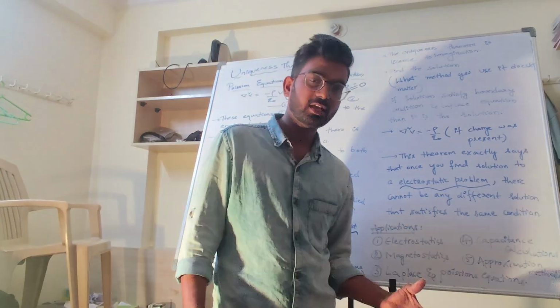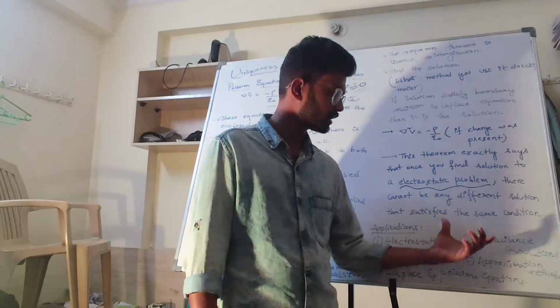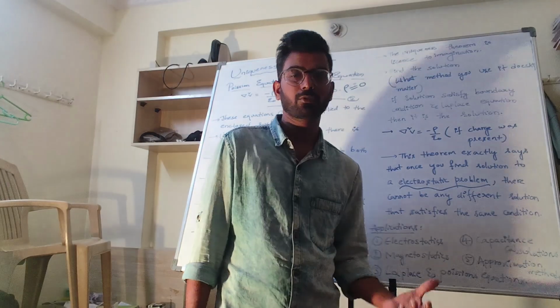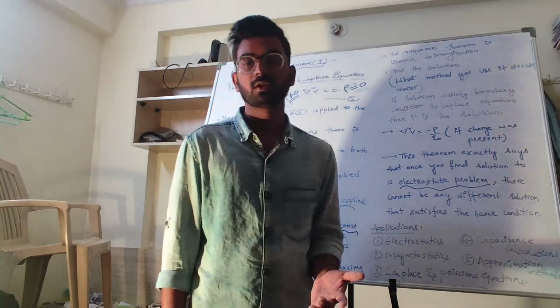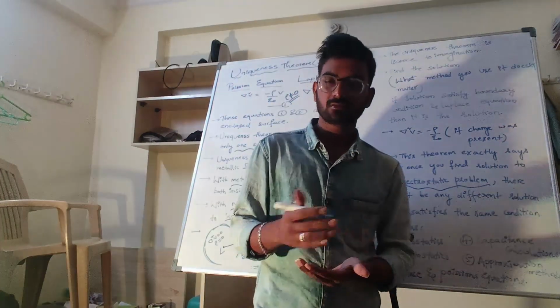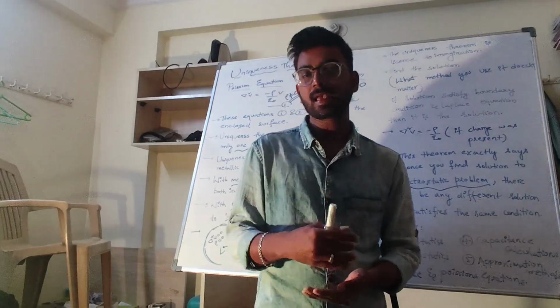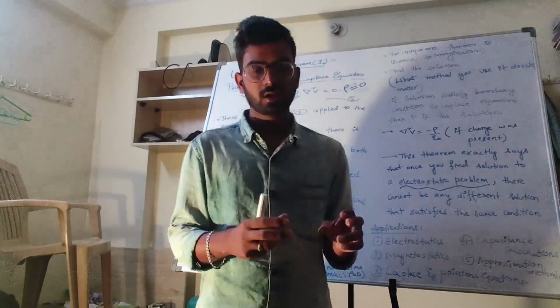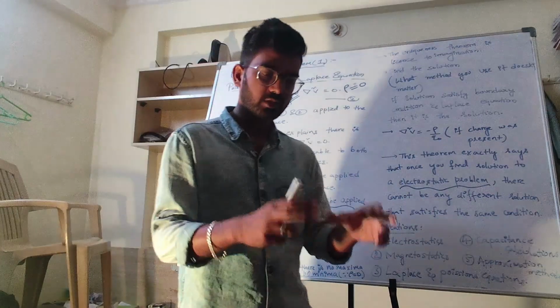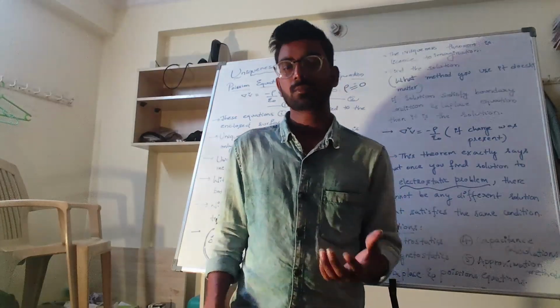Also in capacitance calculations, Q by V. And also in approximation methods. Approximation method means the method of images. Some approximation values will be there, to calculate the accurate value, like you imagine something and find the potential value there.